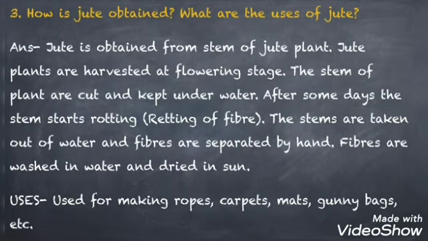Fibers are washed in water and dried in the sun. The uses of jute fibers are: jute is used for making ropes, mats, bags, etc.